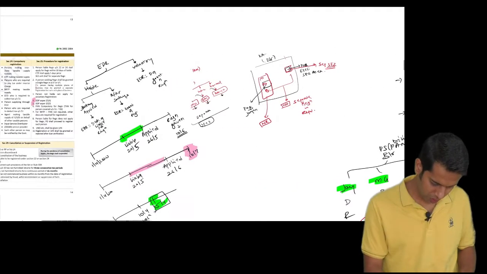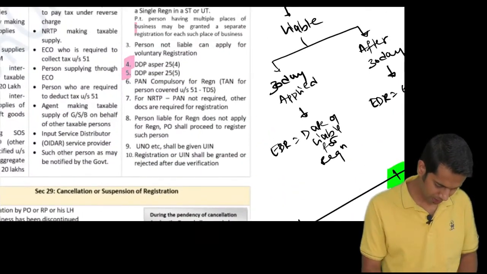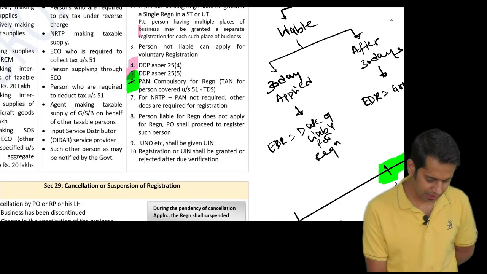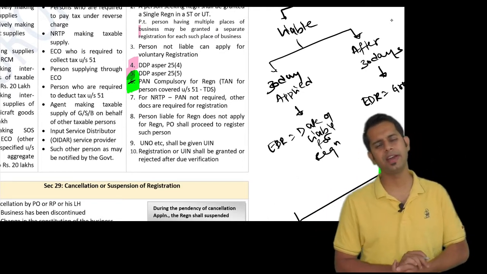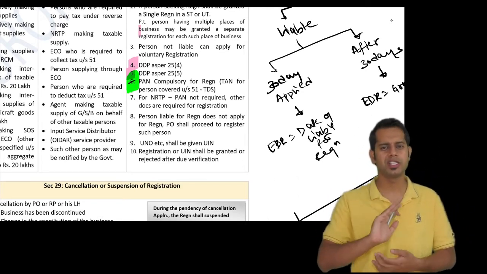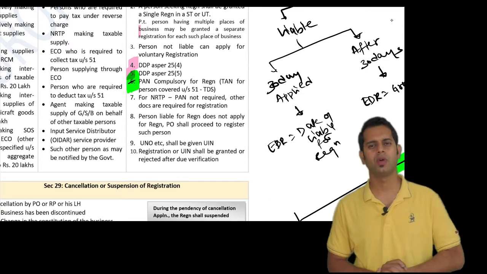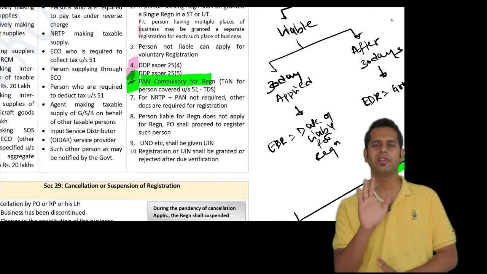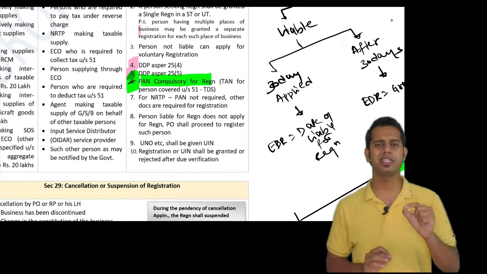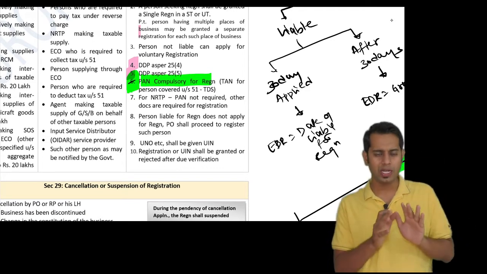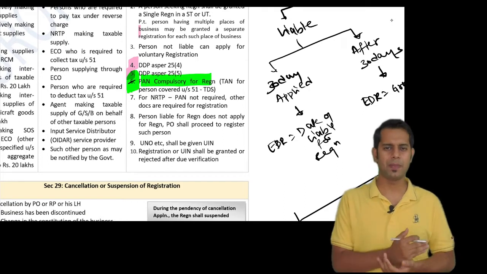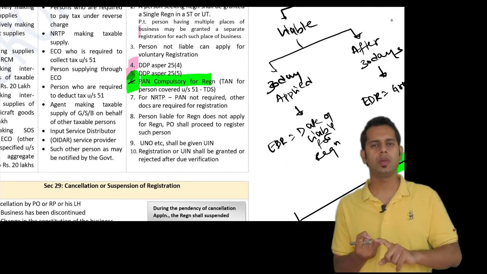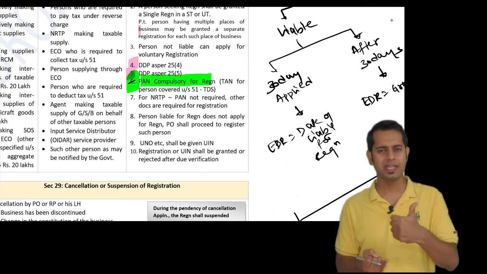Now we'll go through the other points in the section. Next, section 25 subsection 6. What is it talking about, sir? If you want to take a registration under GST, PAN is compulsory. You should have a PAN, permanent account number, which is issued by the income tax department, CBDT. That PAN should be available for taking registration under GST. So one of the mandatory documents for taking registration under GST is PAN.